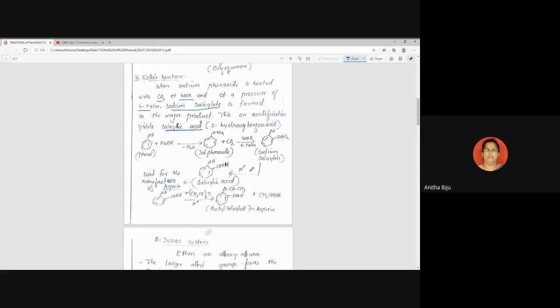Acidification means treatment with acid, and we get salicylic acid. This is the reaction known as Kolbe's reaction. Write the description and the reactions. It is a three-step reaction: first phenol, then sodium phenoxide, then sodium salicylate, then salicylic acid. Okay, done.